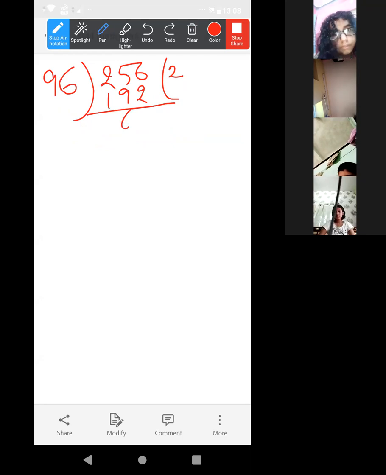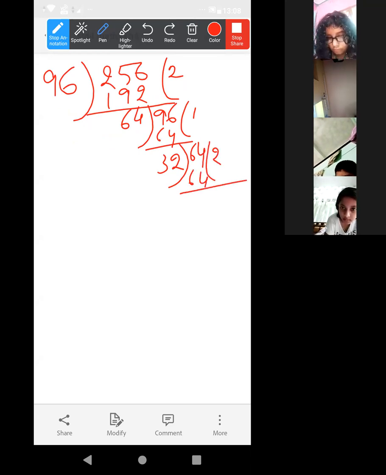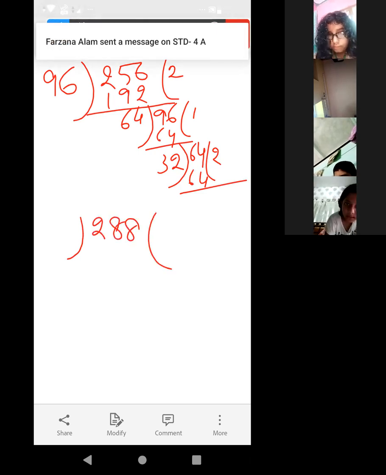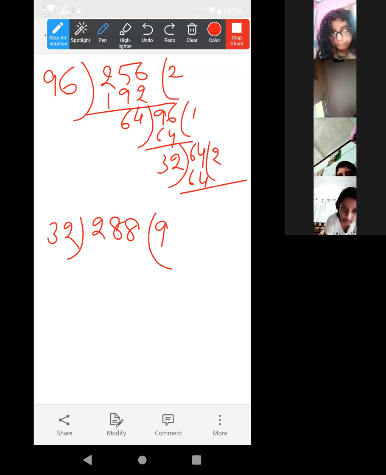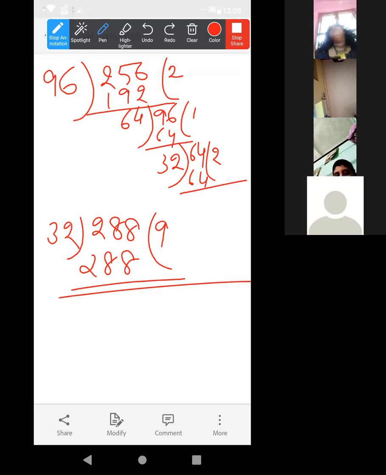Look at this. 32 is the answer. 32 into 9 is equal to 288. Now we have to divide this 288 by 32. Those who are unable to find out the HCF, I have already done here.